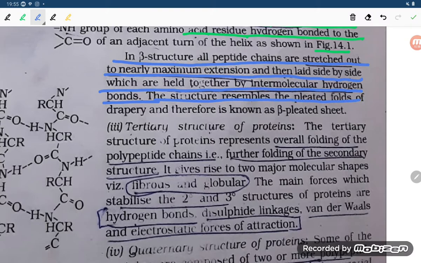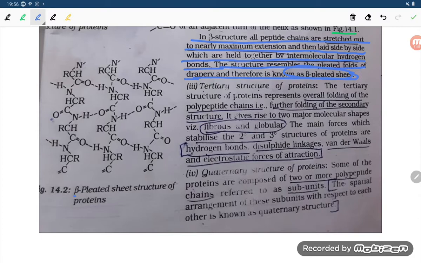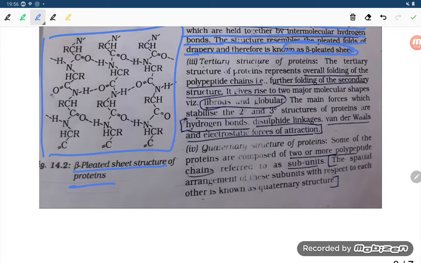The structure resembles a pleated fold of drapery, and therefore is known as beta sheet structure. The chains stretch very close to each other. That is the beta pleated structure.